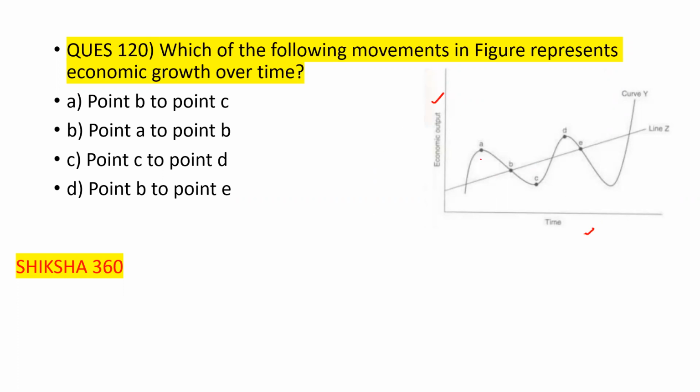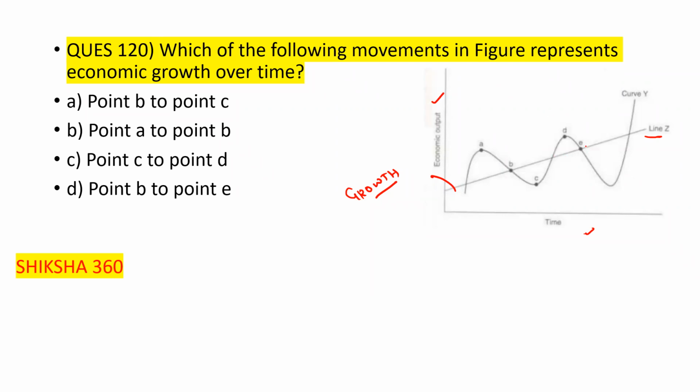This is the curve showing how the business is going on, and this line represents the growth, going up and down. We have to find which represents economic growth over time.